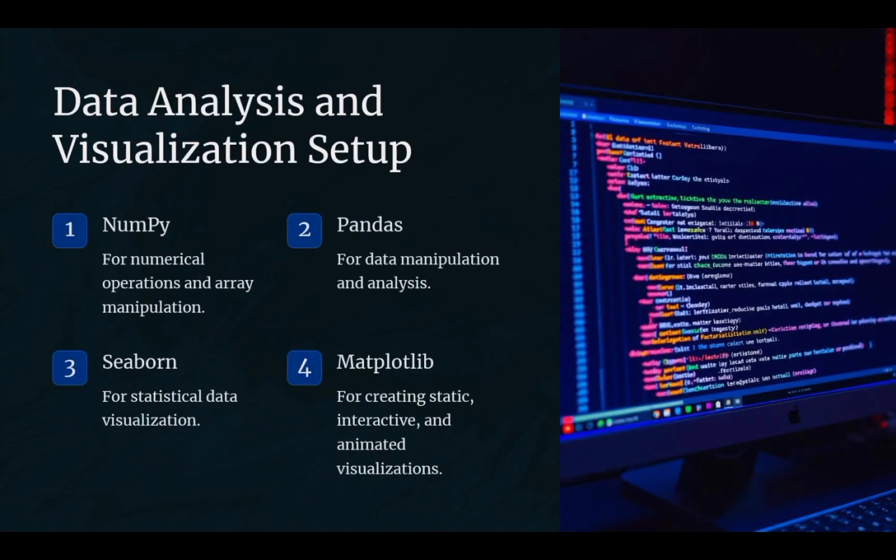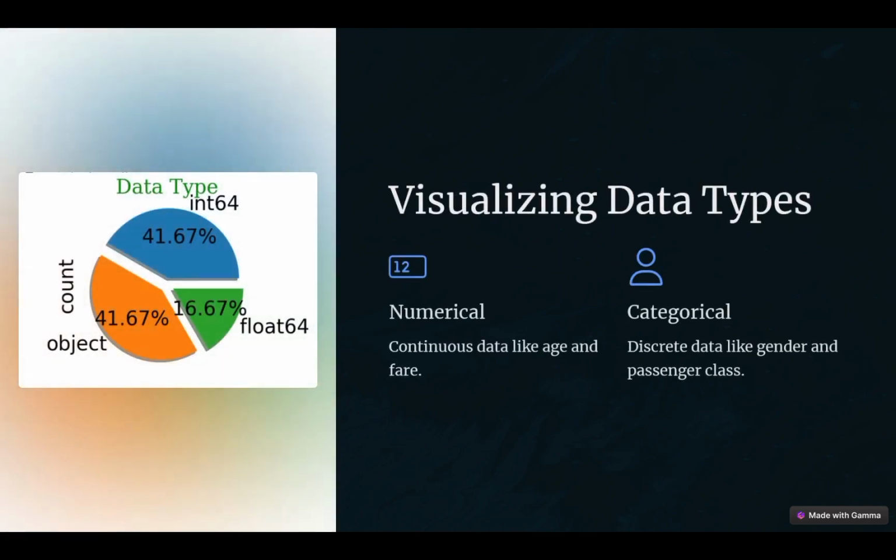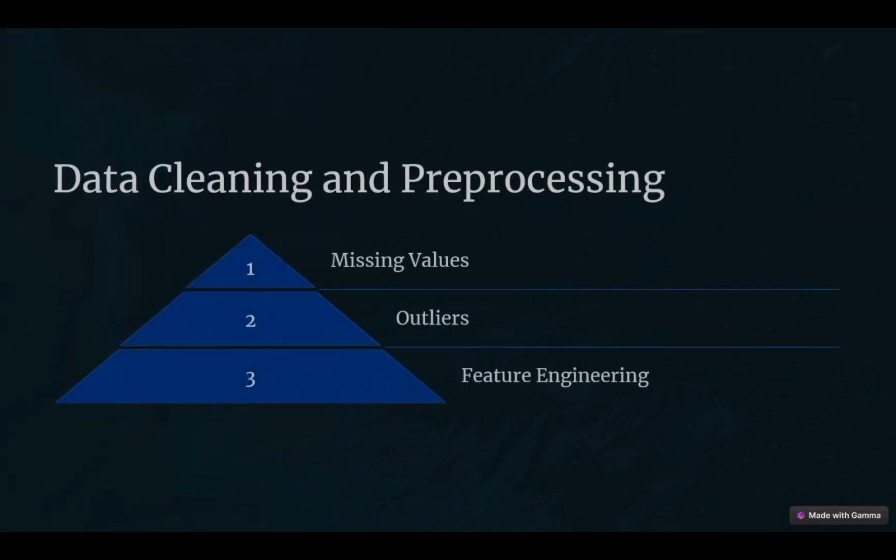So the next step was data analysis and visualization steps: NumPy, Pandas, Seaborn, and Matplotlib. Seaborn and Matplotlib for visualizations, NumPy for numerical operations, and Pandas for data manipulation. Here are some data types for numerical and categorical data. Data cleaning and preprocessing focused on handling missing values, outliers, and feature engineering.